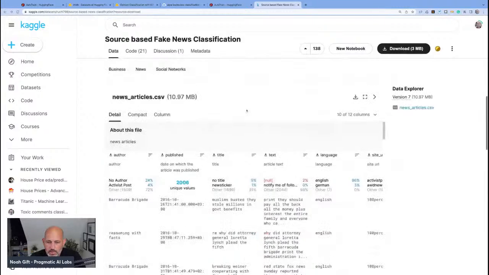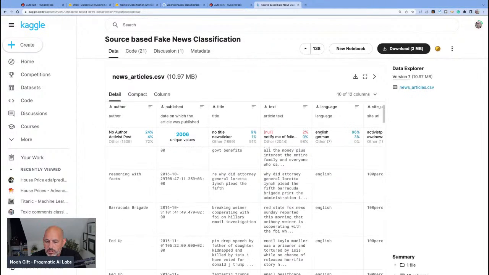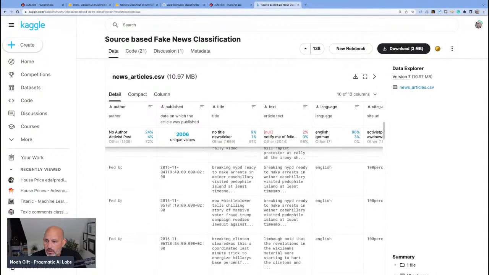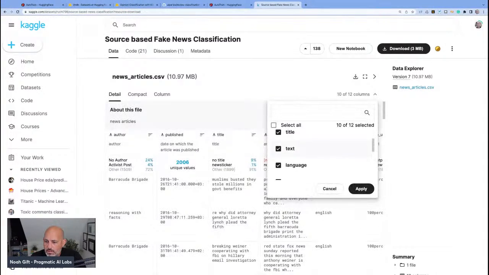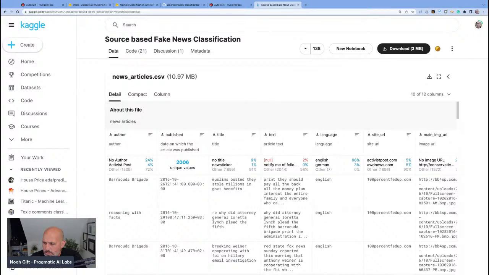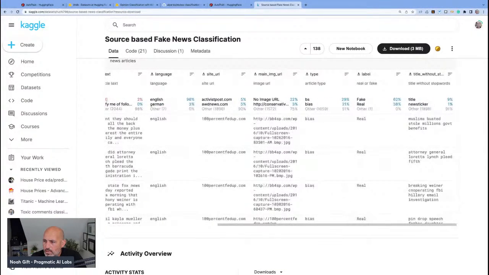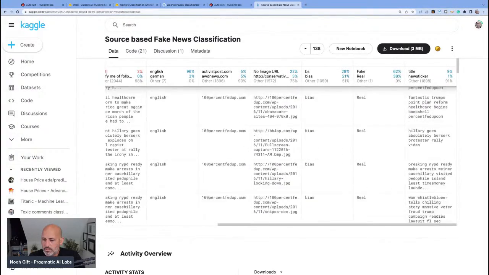We have author, published, title, article text, language, the site URL. I want to see all of it. We have label. That's what we probably care about. Let's look at what the label is. The label is, oh yeah, real or fake. Okay, that's good. Real news or fake news data sets.